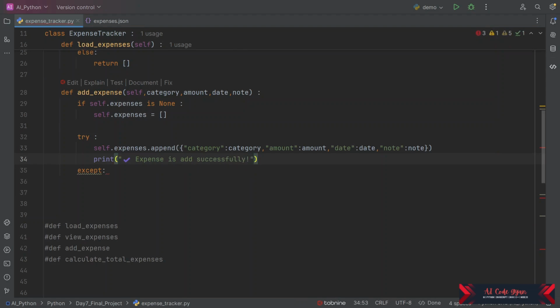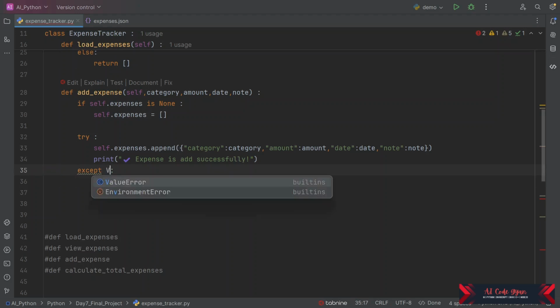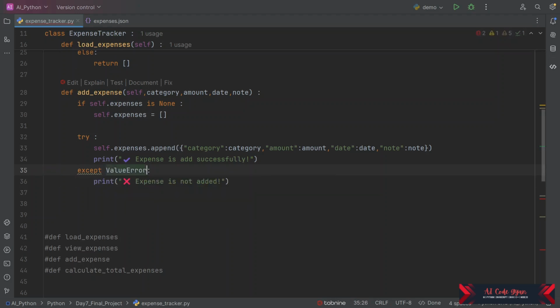So it's done. And suppose if this is not done, what is going to happen? Yeah, expense is invalid. Here we can give a value error, because if the value is inappropriate, this will throw a value error. So basically, appropriate expense is not added. Please add it again. So we have completed this.